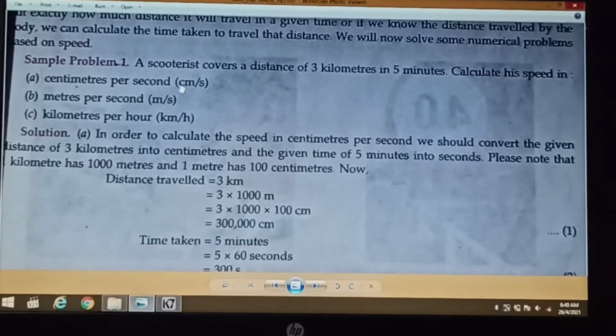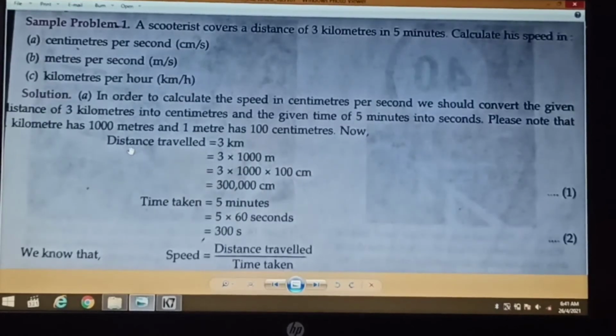Okay, so in this question what we have to do, we have to convert the distance 3 kilometers into centimeters. Okay, and we also have to convert this 5 minutes into seconds. Okay, so here is the distance traveled equal to 3 kilometers, and we will convert this 3 kilometers in centimeters. So we know that there are 1000 meters in 1 kilometer, so there will be 3 multiplied by 1000 meters